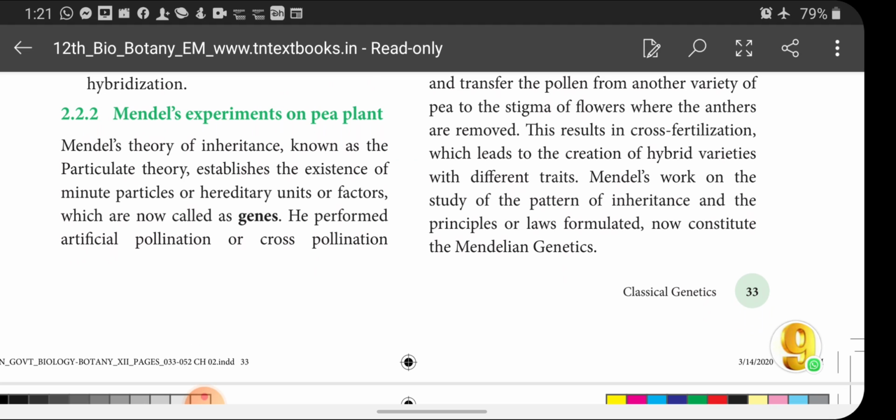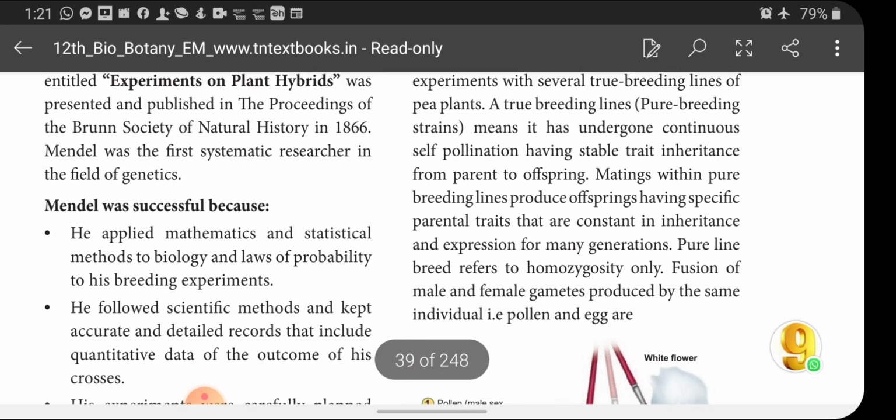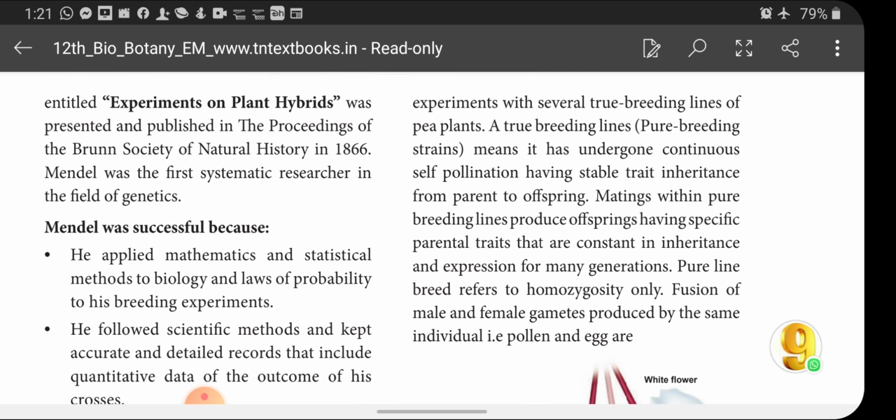So, he performed an artificial pollination or cross pollination experiment with several true breeding lines of pea plants. Actually, the pea plant's scientific name is Pisum sativum, and due to many reasons, Mendel selected Pisum sativum for his experiment. And what is true breeding?